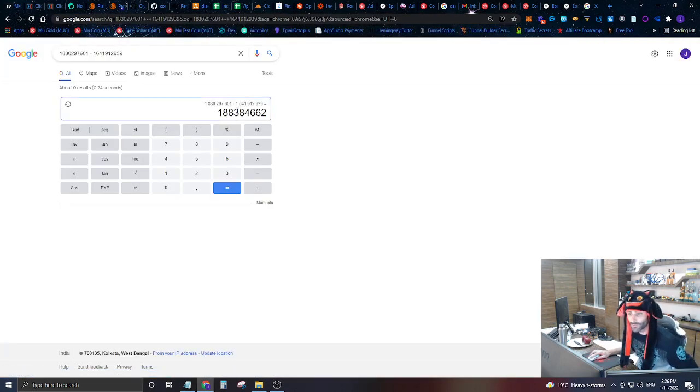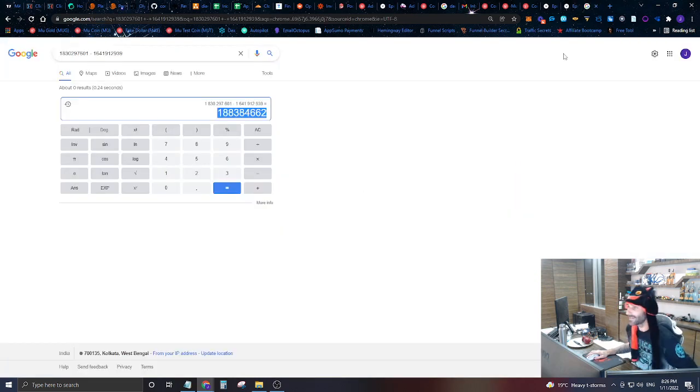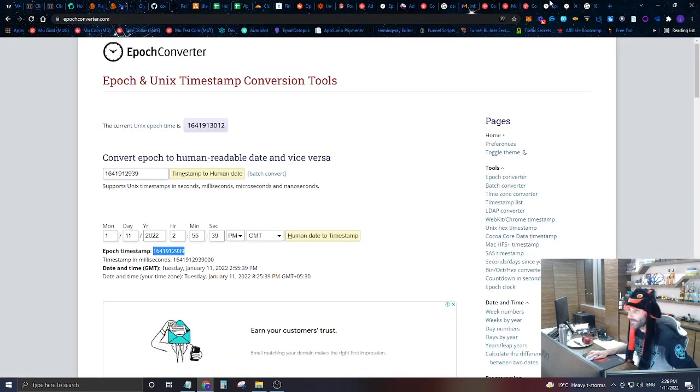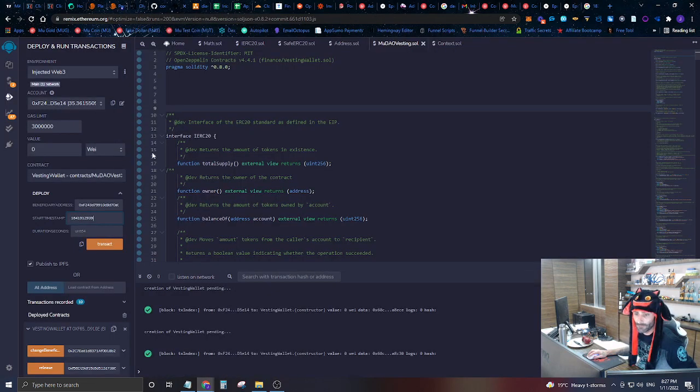That's going to leave us with this many seconds. Okay? These epochs are literally just how many seconds have passed since a standardized date. So now we know how many seconds there are between the date of right now and the date in the future in which we're going to time lock everything. We're going to grab that result. This is the total seconds of the vesting schedule, and we're going to paste it right inside here.